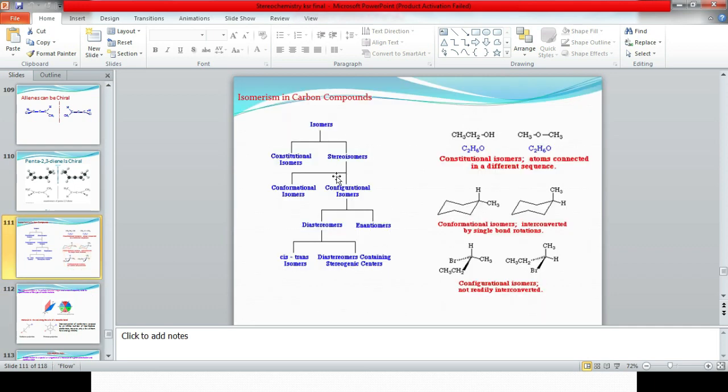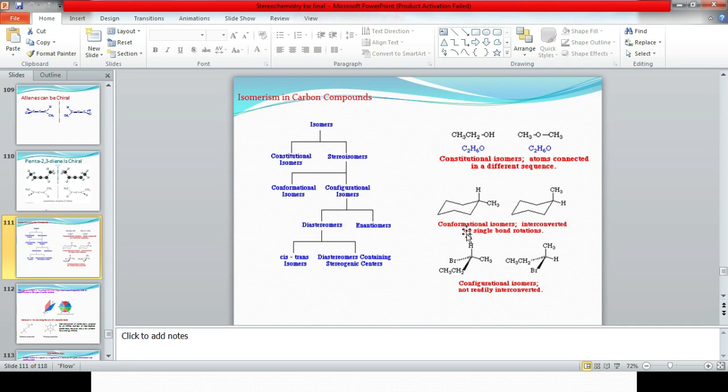Yes, isomerism. A carbon compound can show stereoisomerism, conformational isomerism, and configurational isomerism. I already discussed configurational isomerism: diastereomerism, enantiomerism, cis-trans isomerism, where diastereomerism contains optical isomerism. Here another important branch is conformational isomerism. What is conformational isomerism? Carbon-carbon free rotation is called conformational isomerism.